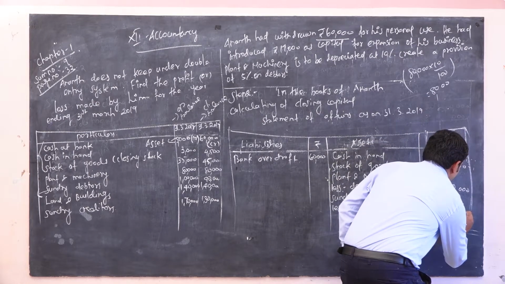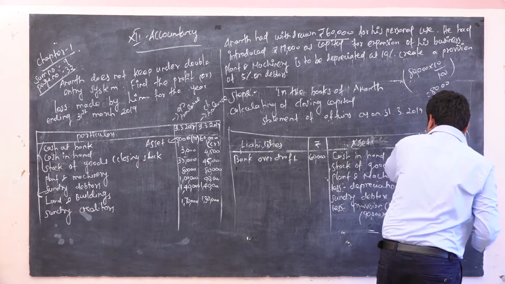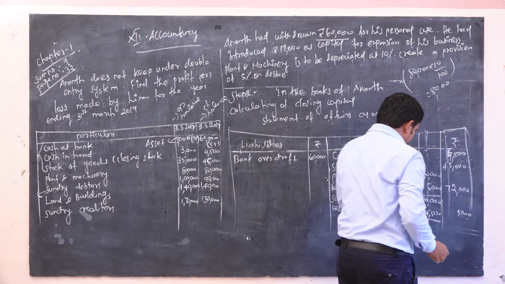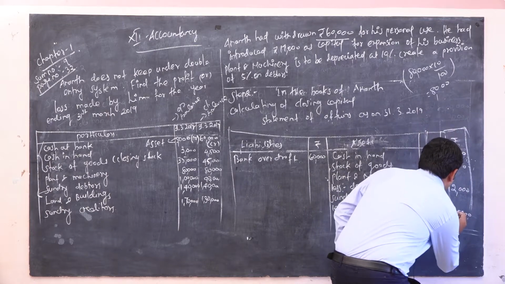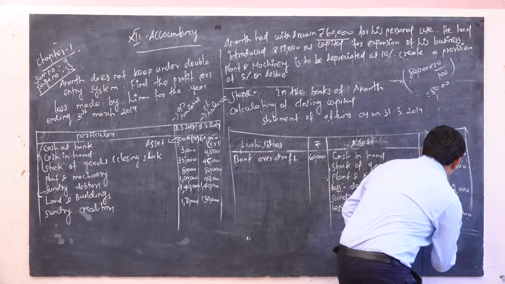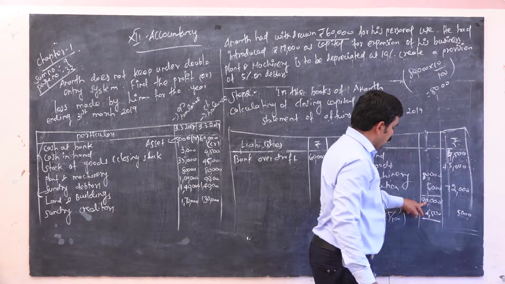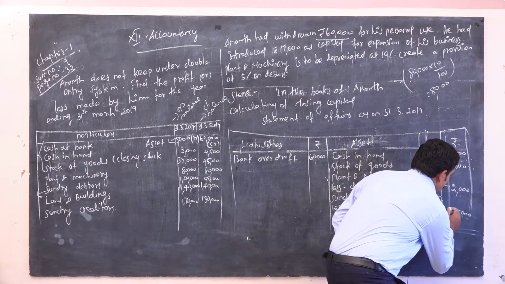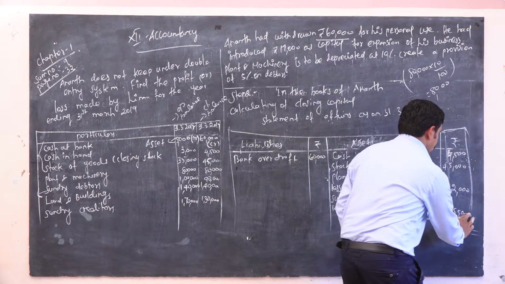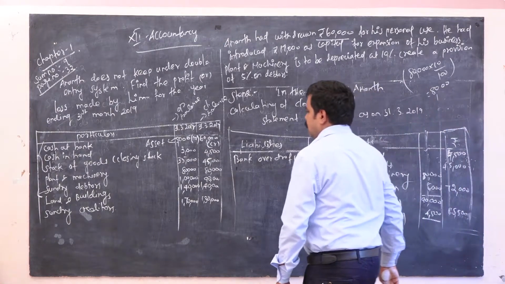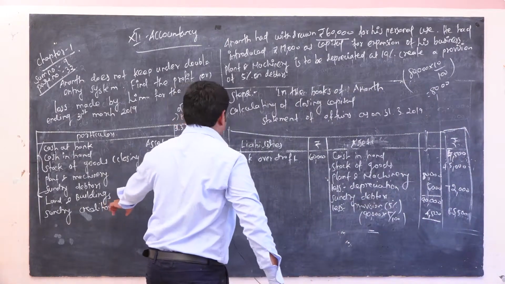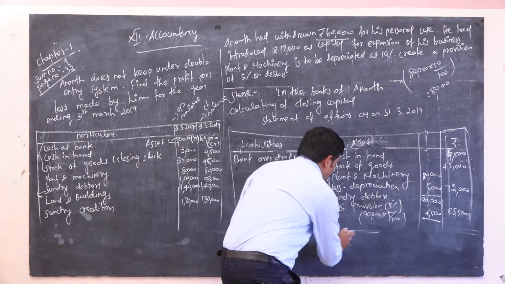So you have to separate this 4,500 from the 90,000. So here 85,500. So last one, land and building.